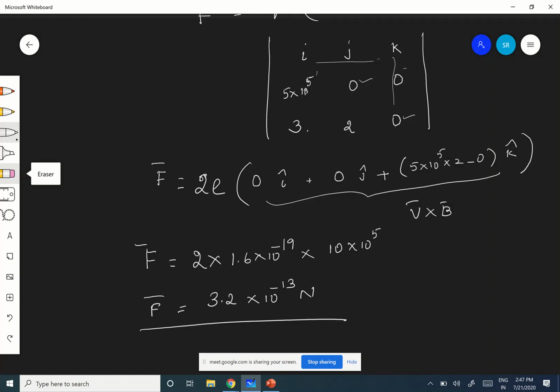What is missing? Can you tell me? What is missing here? Direction. Good. K, isn't it? Because it's only the K component, the force is acting along the Z direction. Okay, K component, Newton.